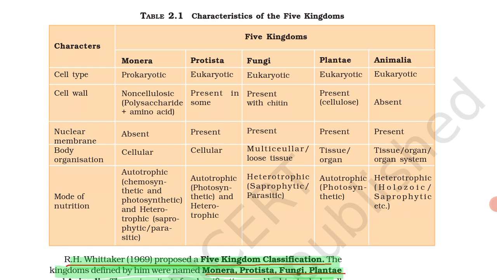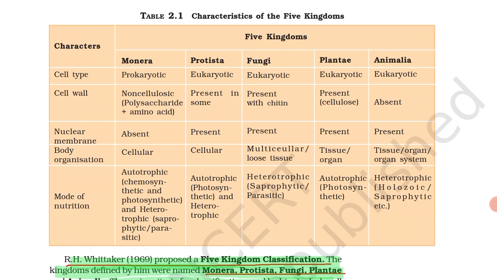The cell wall of Monera is non-cellulosic. In Protista it is present in some, and Fungi have a cell wall with chitin. So a question asked earlier: the cell wall of fungi contains? The cell wall of fungi is made up of chitin. Then next, the cell wall of plants is present with cellulose, and the cell wall of Animalia is absent.